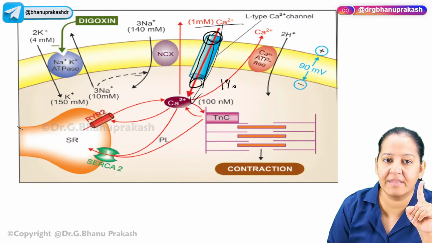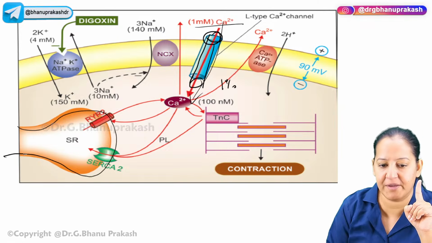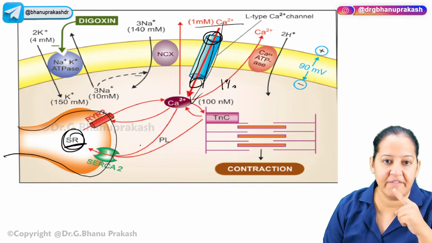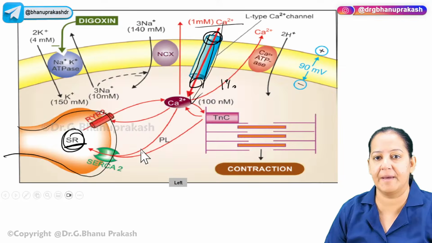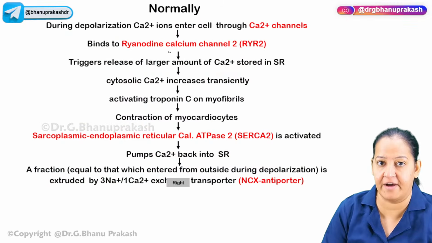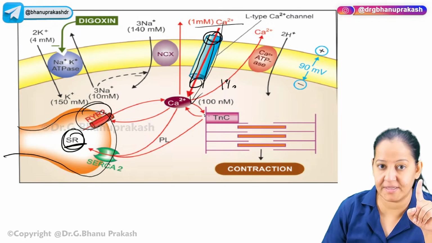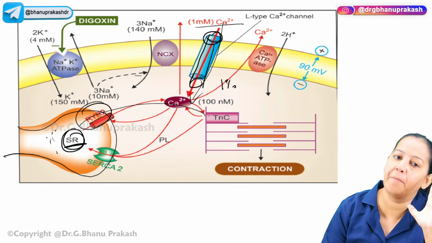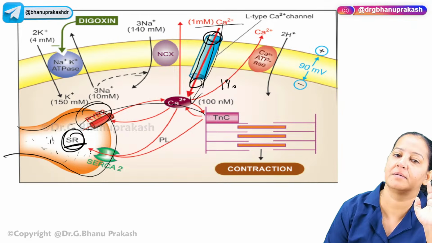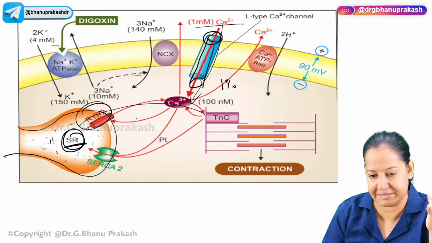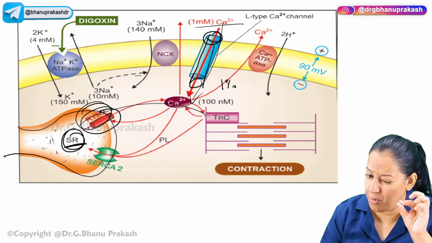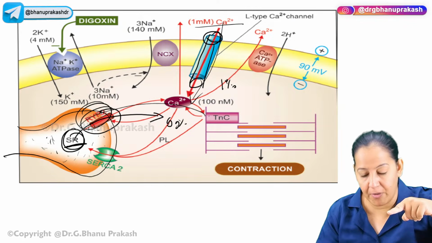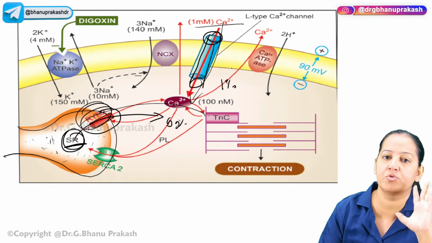After entering, it goes to the sarcoplasmic reticulum or endoplasmic reticulum of this cardiac myocyte. It has a receptor known as the ryanodine receptor, RYR, a calcium channel. This 1% calcium coming from outside triggers it, and the sarcoplasmic reticulum contains abundant calcium. As soon as the RYR gets activated by a small amount of calcium, it releases abundant calcium, the remaining 99%. So 1% is coming from outside, the remaining 99% from the sarcoplasmic reticulum. So total 100% calcium is there.